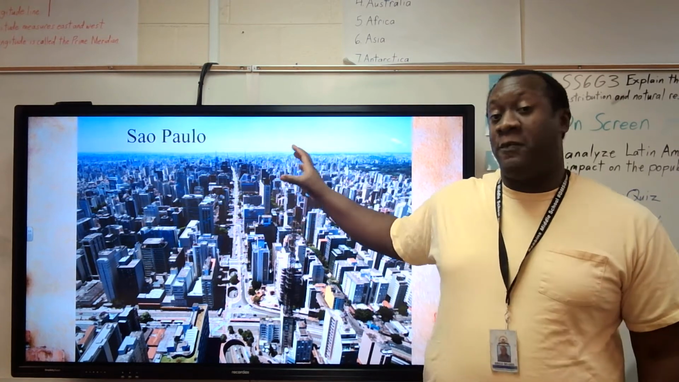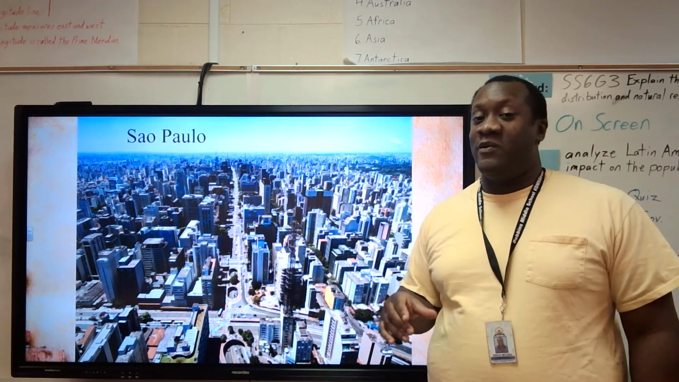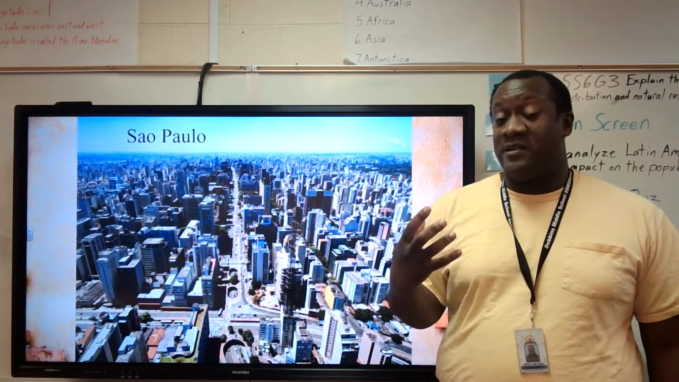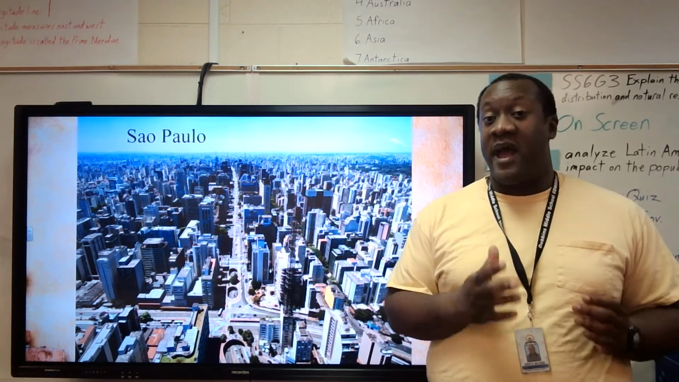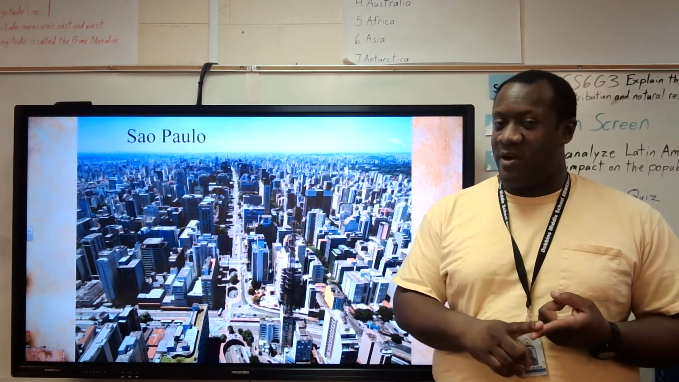These are the two probably most powerful cities. The only reason Brasilia has some power is just simply because the government's there. But in terms of economics, it's Rio de Janeiro and Sao Paulo.